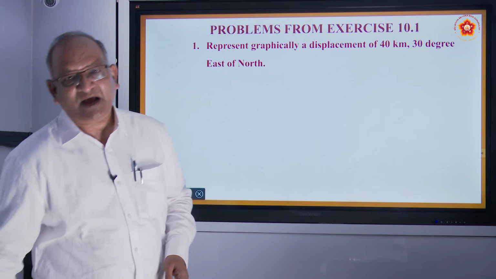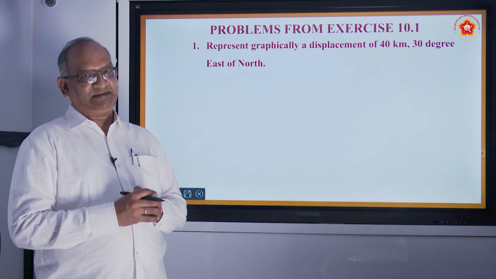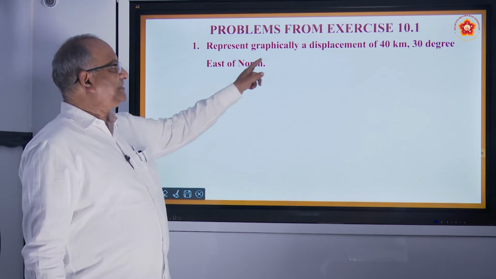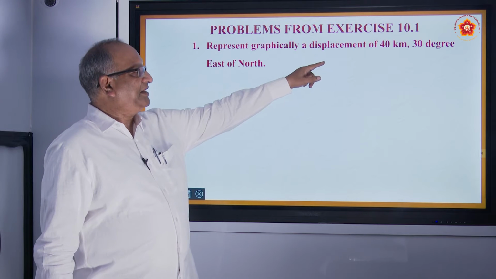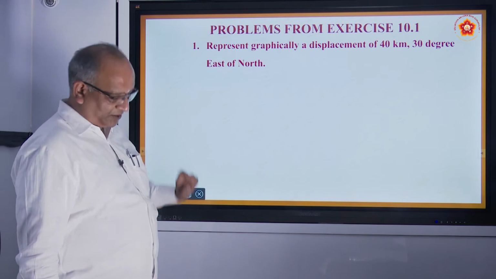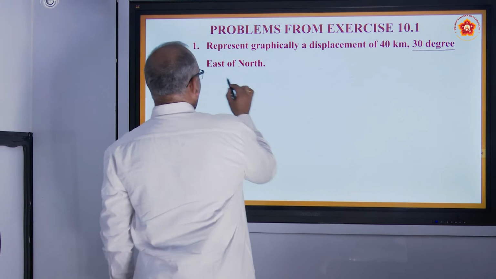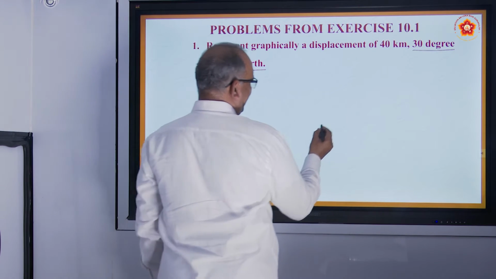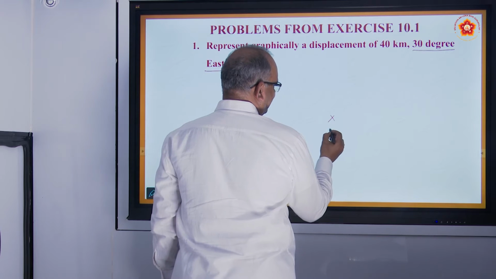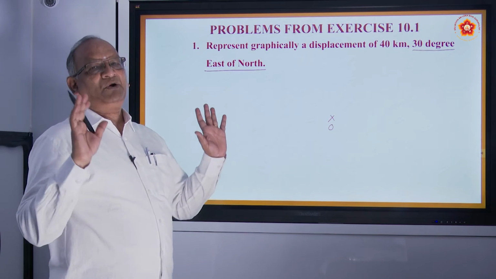Based upon what we have discussed, we have a small exercise. Let us do this exercise. What he says, represent graphically a displacement of 40 kilometers 30 degree east of north. This is very important. 30 degrees east of north. So take any point, let us say here is the initial point O, and we have the general idea about the directions.